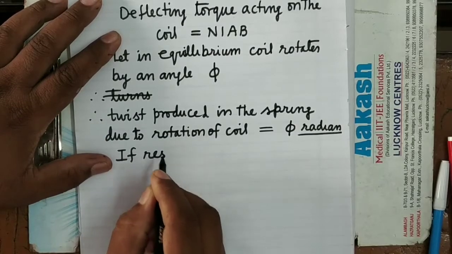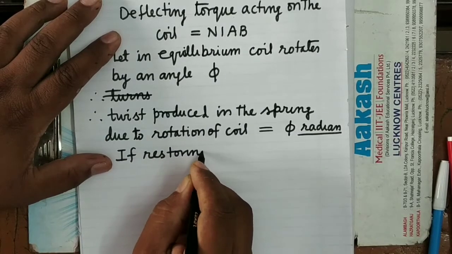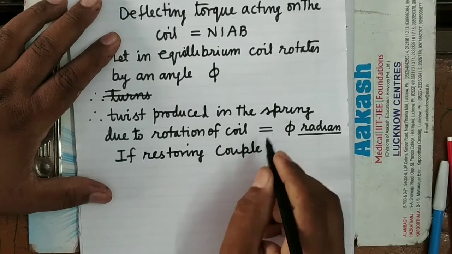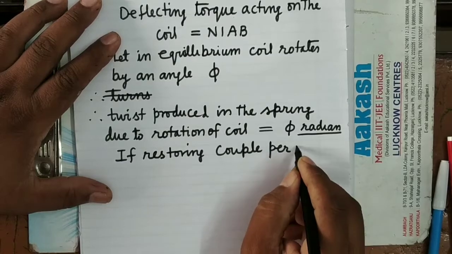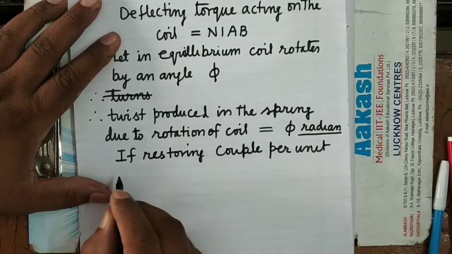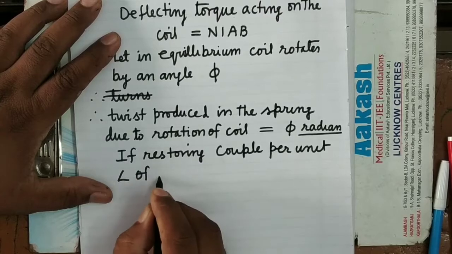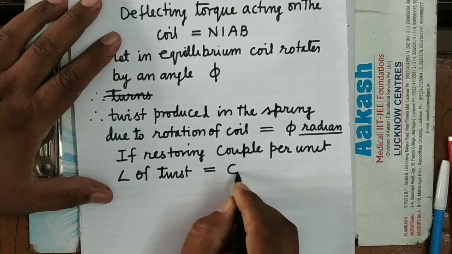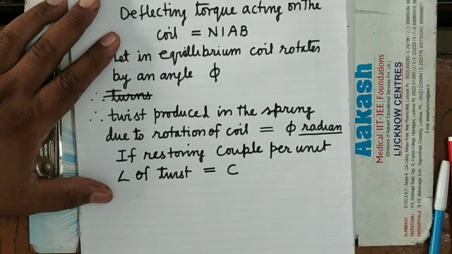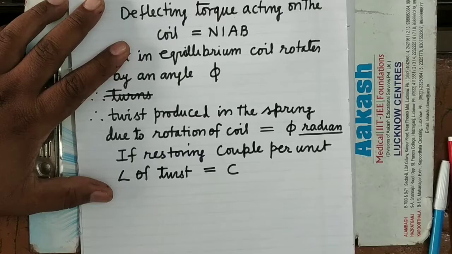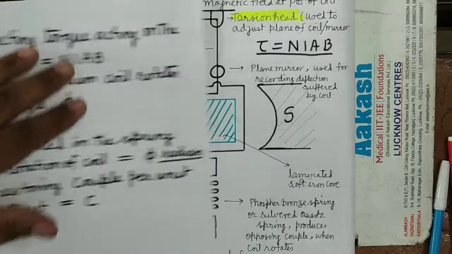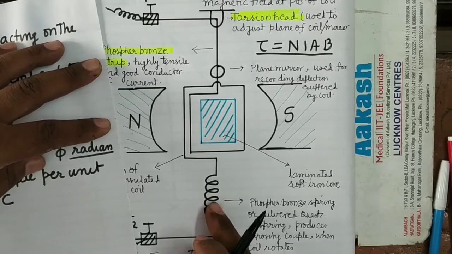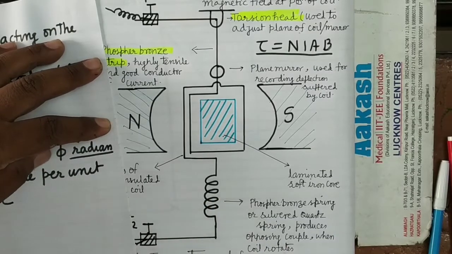Now, the restoring couple per unit angle of twist is C. It is clear. This C depends upon the thickness of the spring as well as on its length.